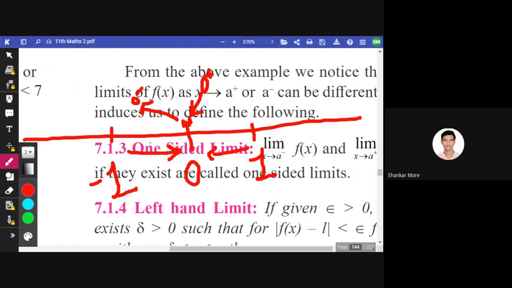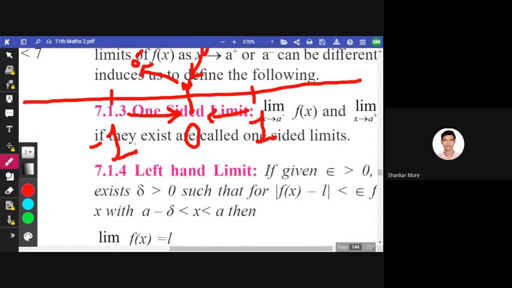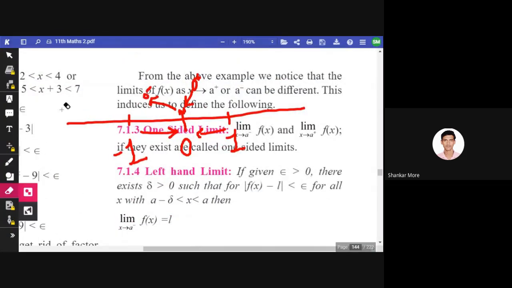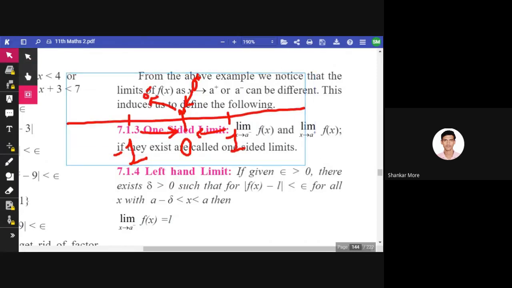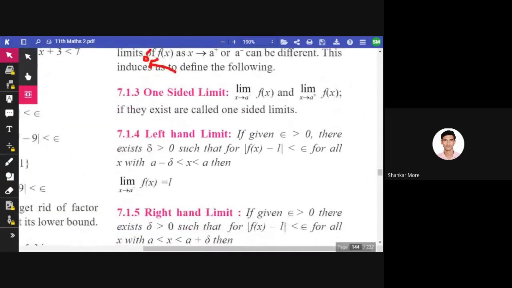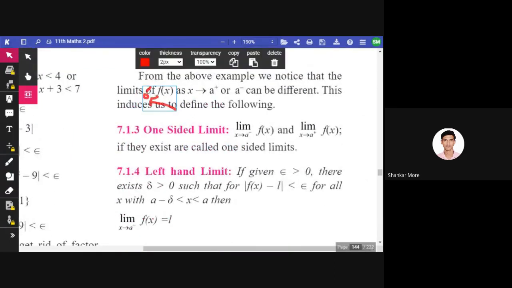Okay, so if the limit gives the equal answer for both these conditions, 0 negative as well as 0 positive, then we say that the one-sided limit exists. Okay, so I hope you understand the concept of 0 negative and 0 positive. It is the same for all the cases, that is a negative, a positive.